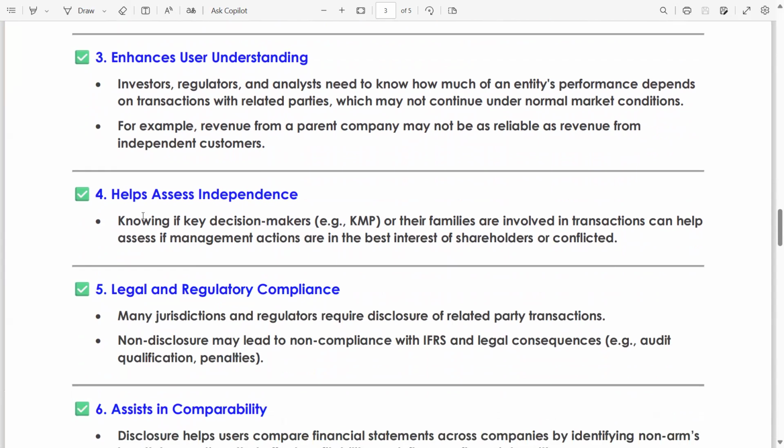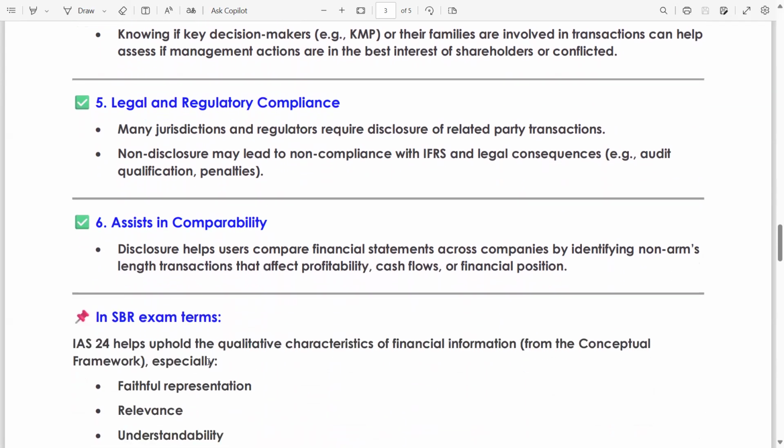Four: help assess independence. Knowing if key decision makers, KMP, or their families are involved in transactions can help assess if management actions are in the best interest of shareholders or conflicted. Five: legal and regulatory compliance. Many jurisdictions and regulators require disclosure of related party transactions. Non-disclosure may lead to non-compliance with IFRS and legal consequences, for example, audit qualification and penalties. If there is no related party transaction disclosure, then of course the auditor will express a qualified opinion.